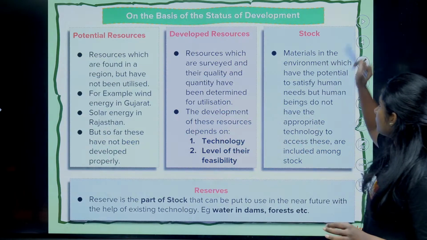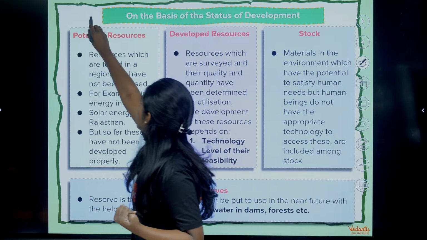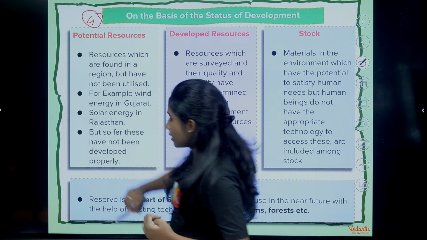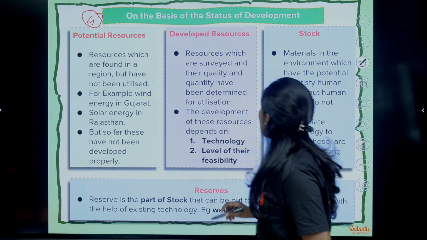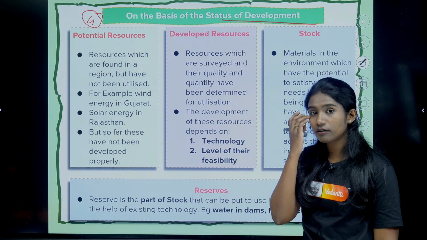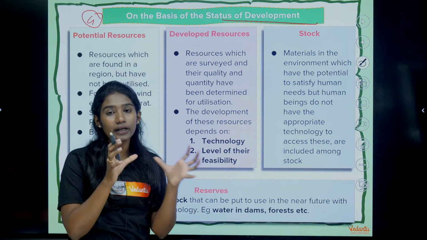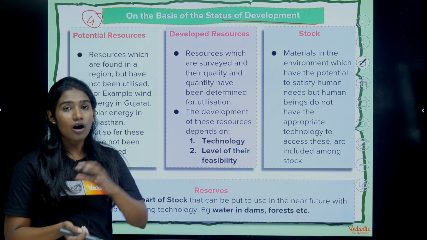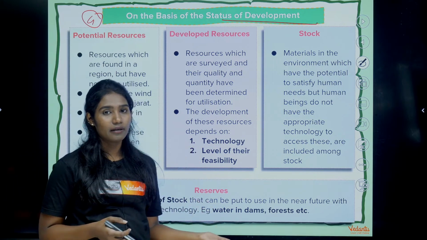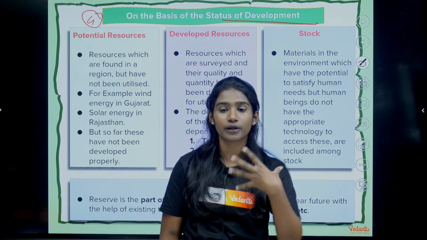Then our fourth classification is based on the status of development, wherein we will see to what extent a particular resource has been developed, and if it is developed, whether we have good quality technology to utilize it.